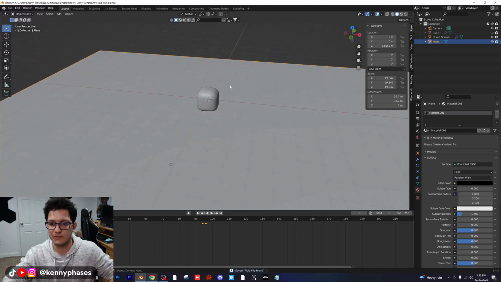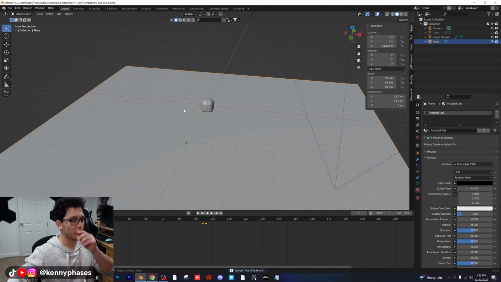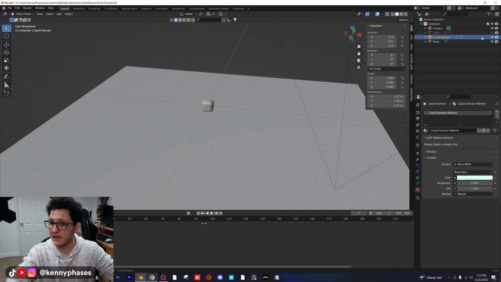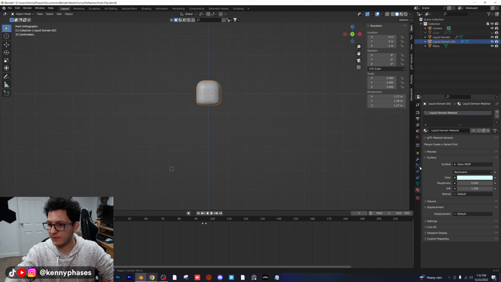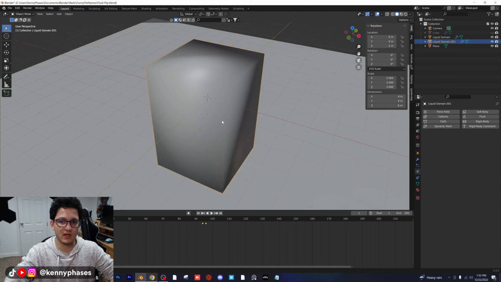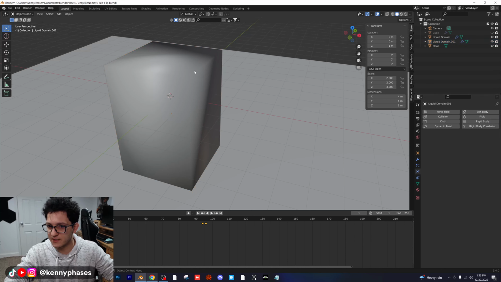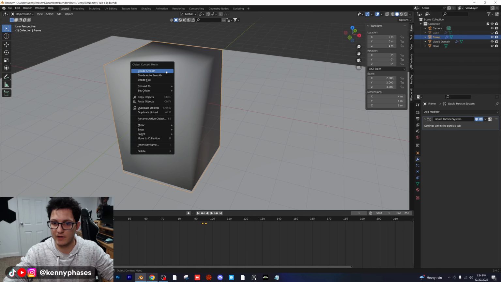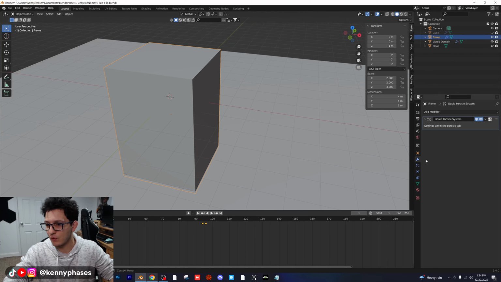I don't normally do this, but I'm going to actually create a container for our liquid. So I'm going to go ahead and click on our domain. I'm going to duplicate the domain, and then I'm going to remove the domain from that object so that I just have the cube. So now this is the exact size that our domain should be. And what I want to do is take this object and rename it as frame. And we're just going to create a nice little frame for everything right here. I'm going to also shade this flat. Cool. That looks a lot better.